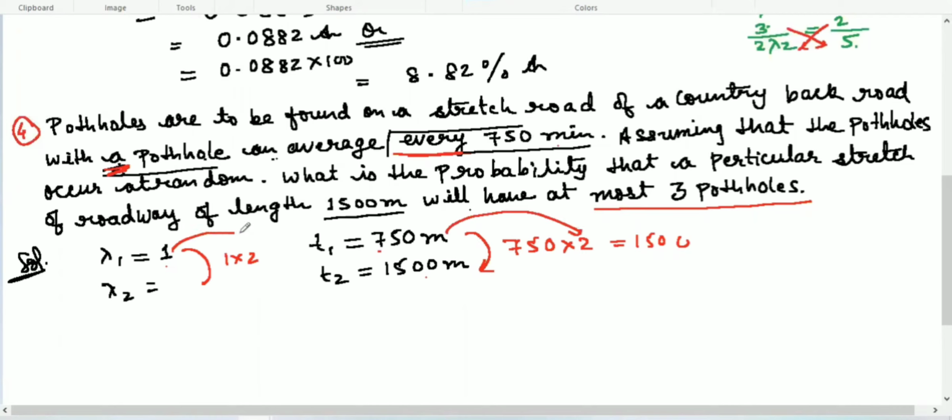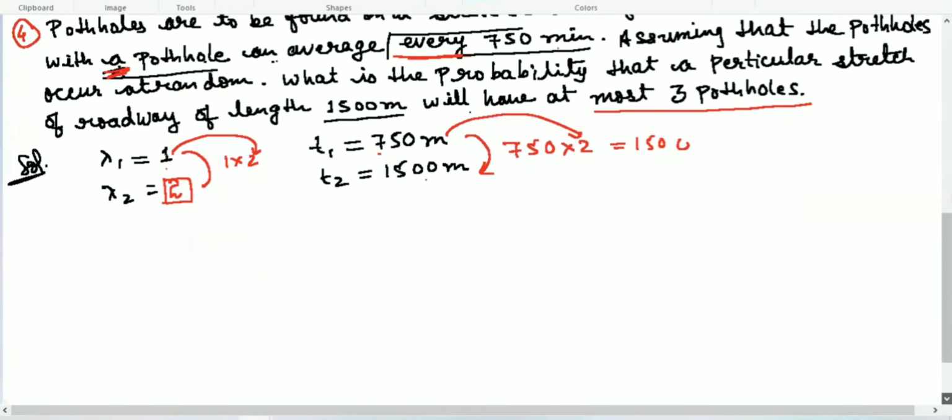That's why we will multiply lambda 1 by 2. So 1 multiplied by 2, lambda 2 is 2. So this lambda will work in this Poisson distribution. So what is r here? You have to find, will have at most 3 potholes.